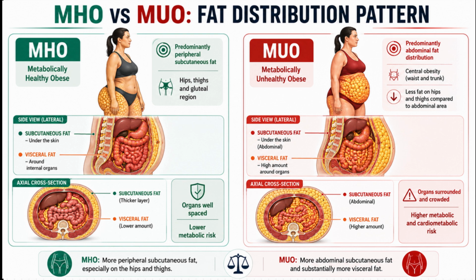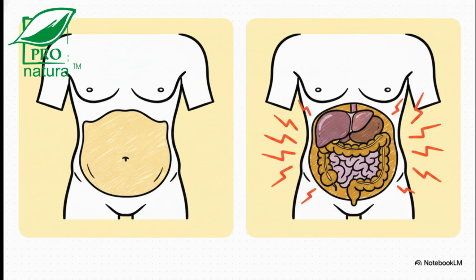On one hand, we have metabolically healthy obesity, or MHO, which is mostly subcutaneous fat with lower inflammation. Contrast that with MUO, metabolically unhealthy obesity. MUO involves visceral fat packed tightly around your organs, enlarged fat cells, insulin resistance, and chronic inflammation. If a person had MUO before losing weight, that less favorable, inflamed metabolic environment makes the rapid return of visceral fat so much more dangerous when those excess calories come back.